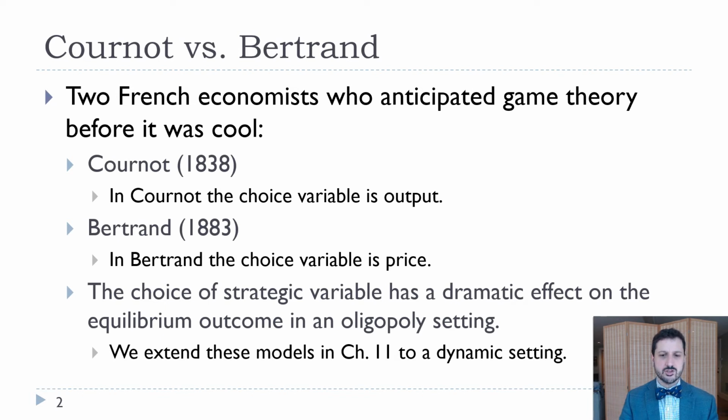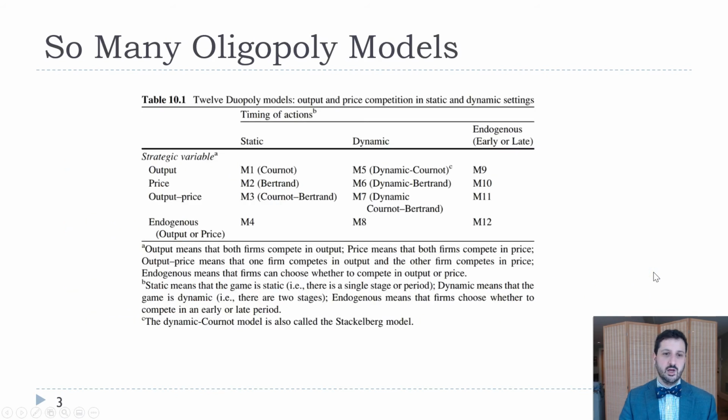We're going to focus on static models, meaning 1-period models, and think about efficiency in this chapter. Then we're going to extend these models in chapter 11 to a dynamic setting where we might have, for instance, a price leader or an output leader, and other firms will make choices based on what that leader does.